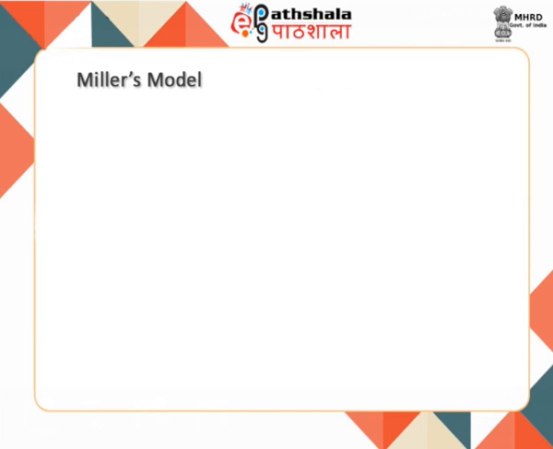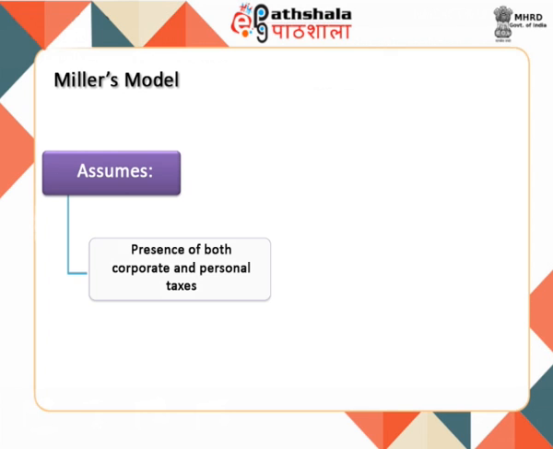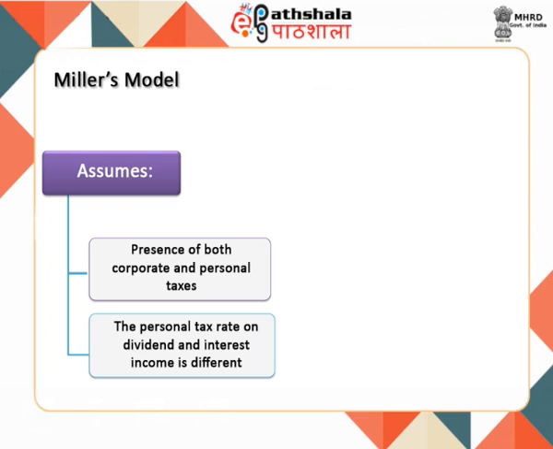Now, let us move on to another approach. This is Miller's model. This model assumes presence of both corporate and personal taxes. It also assumes that the personal tax rate on dividend and interest income is different.